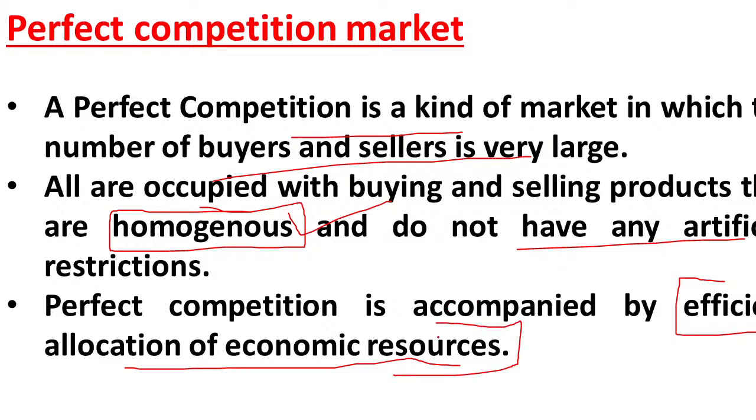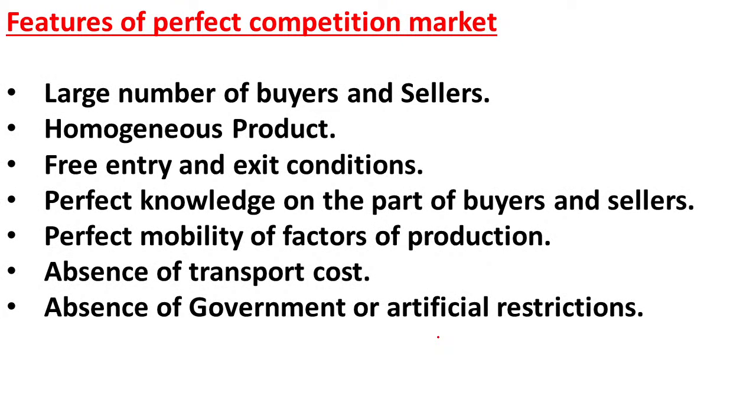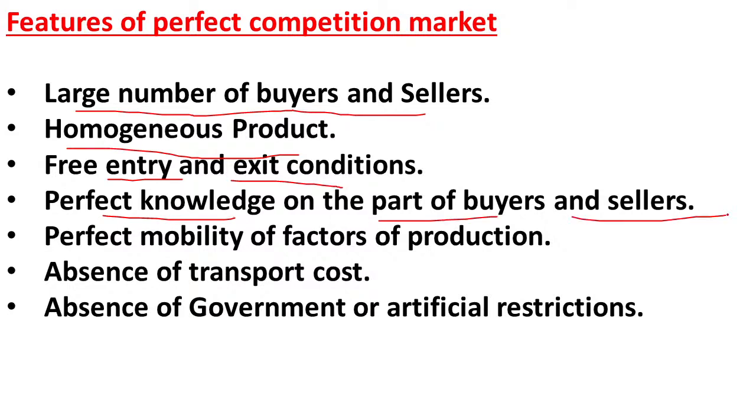Once this question has arisen in UGC NET, so let us see some features of perfect competition market. Many times questions will arise on the features of the perfect competition market, so we need to go through these features. The first feature is that there are a large number of buyers and sellers in the market. Then the sellers are selling a homogeneous product, and there is free entry and free exit. Anybody can enter into the market, anybody can leave the market, and there is perfect knowledge on the part of buyers and also on the part of sellers.